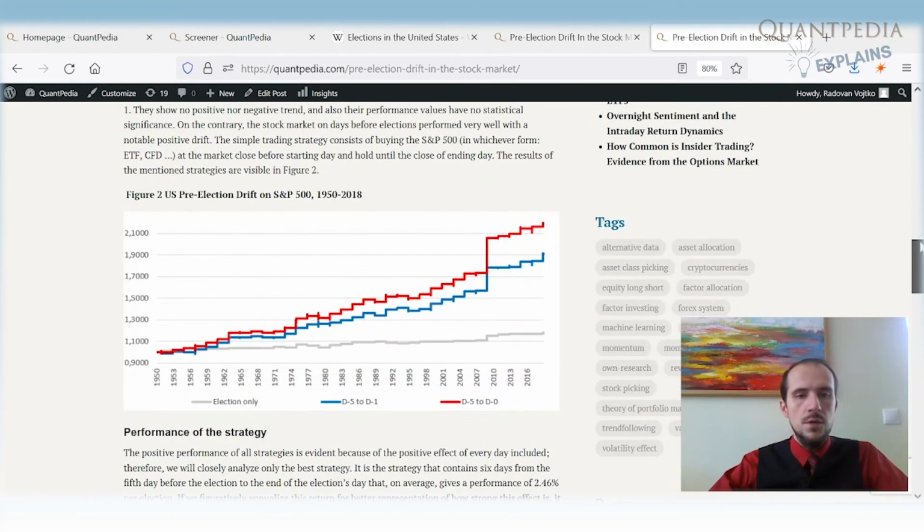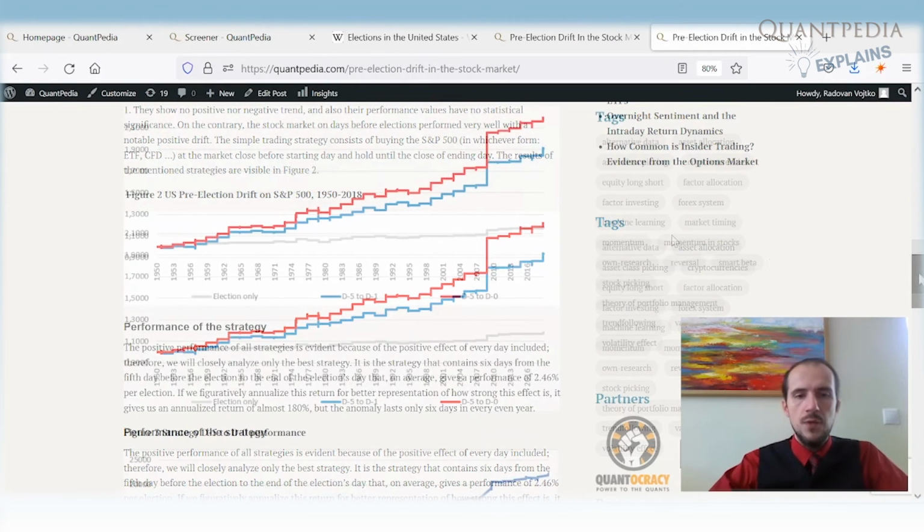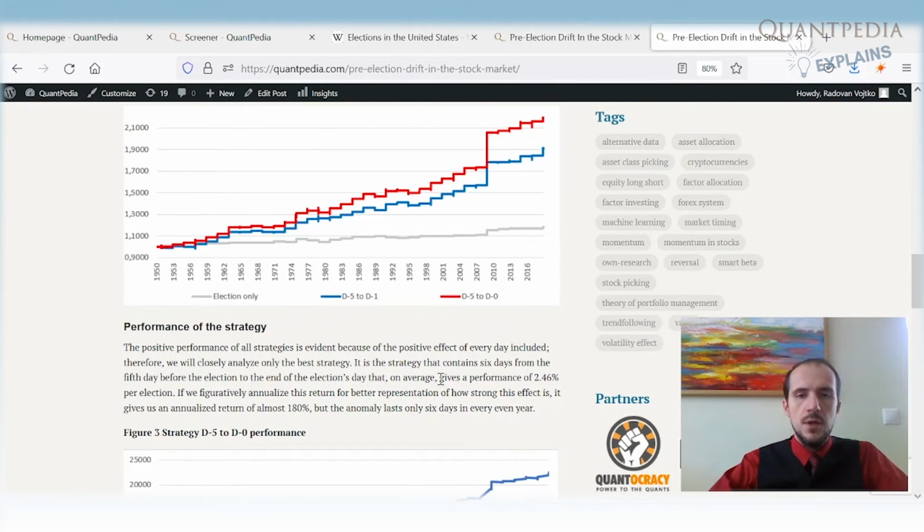What does it mean for us? We can even buy the S&P 500 only for election day. Of course, we will have some performance, but it's even better to buy the S&P 500 5 days before the elections, hold it until election day and sell the position at the end of election day. What is the performance? We have an average edge of 2.46% per election, nearly 2.5% performance every 2 years.